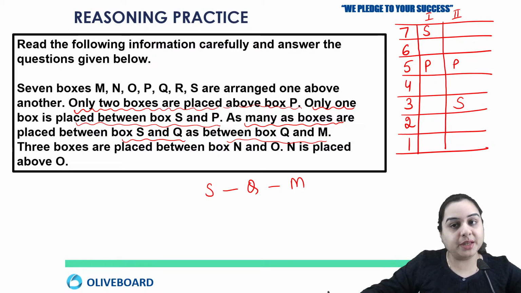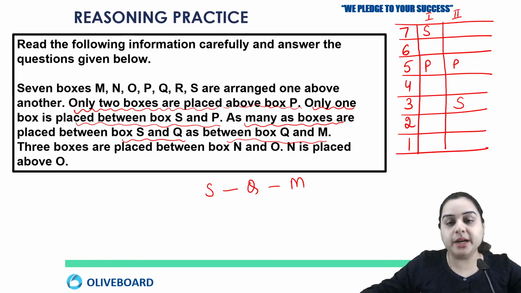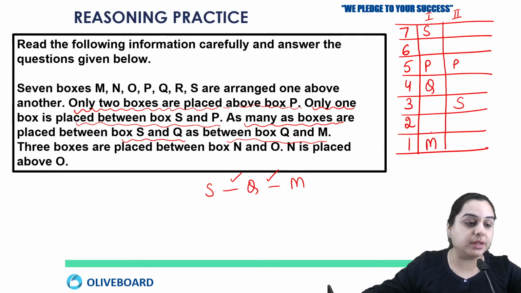Now S is on 7 and if I leave a gap of 1, then I should be writing Q on 5, but on 5 P is written. So next possibility is that if I write Q on number 4, then M will come on number 1, so that we maintain the equal number of gap between SQ and QM. To maintain this information, Q should be written on 4th position and M should be written on 1st position, right?